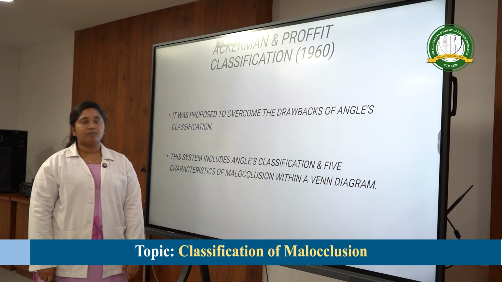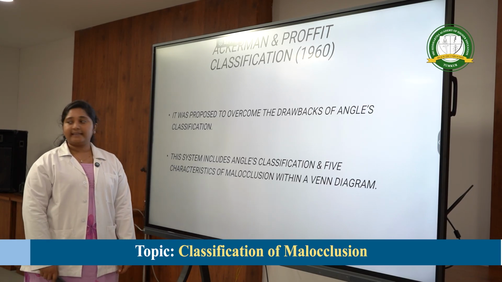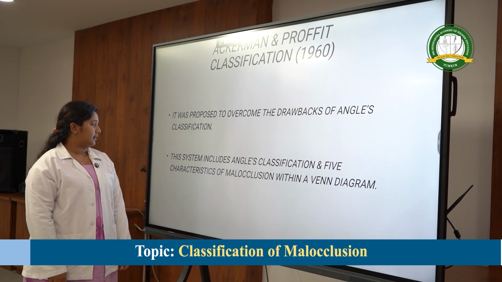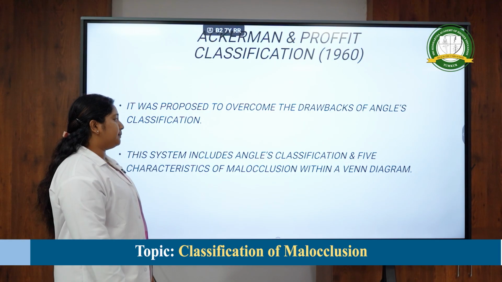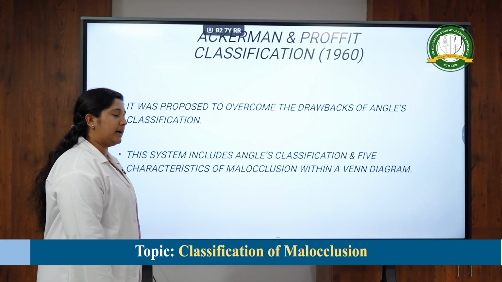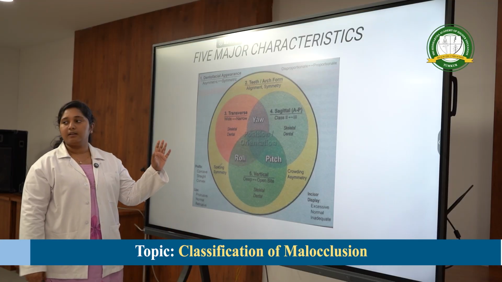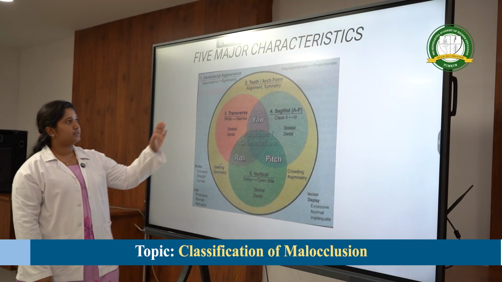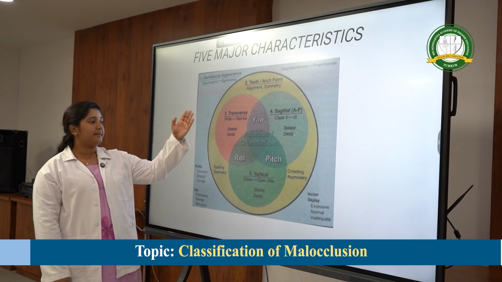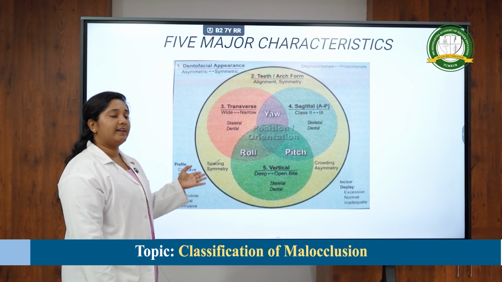Now coming to the last system of classification, the Ackermann-Proffit classification, which was given in the year 1960. It was proposed to overcome the drawbacks of the Angle system of classification of malocclusion. This system includes Angle's classification as well as 5 characteristics of malocclusion within a Venn diagram. This Venn diagram indicates the first characteristic, dentofacial appearance, whether the face is asymmetric or symmetric. Next is the profile of the patient, that is straight, convex and concave.